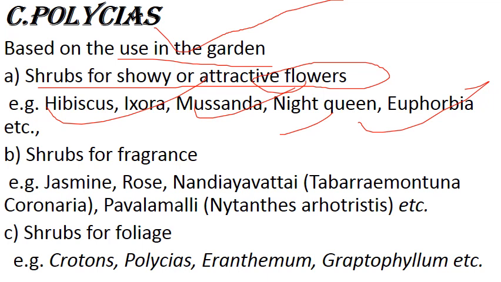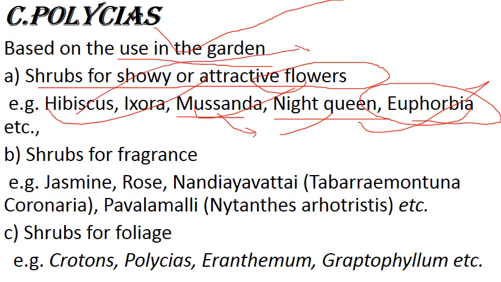I saw many people are confusing between Night Queen and Night Jasmine, so I have to clear this too. Night Queen is Epiphyllum oxypetalum, that is Epiphyllum genus, and Night Jasmine is Nyctanthus arborescens, that is Nyctanthus genus. Okay, these two are different. And Euphorbia is a very good flower. It has white color fluid, and some Musandra is very soft flower. Hibiscus, I just told you, mallow family.